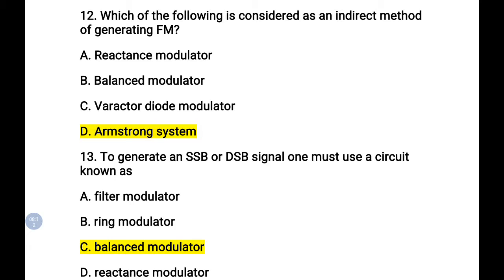And the next question is: to generate an SSB or DSB signal, one must use a circuit known as what? For generating SSB, single sideband suppressed carrier, or double sideband AM, we must use a circuit called balanced modulator. They have given filter modulator, ring modulator, reactance modulator. For SSB and DSB signal generation we need balanced modulator.